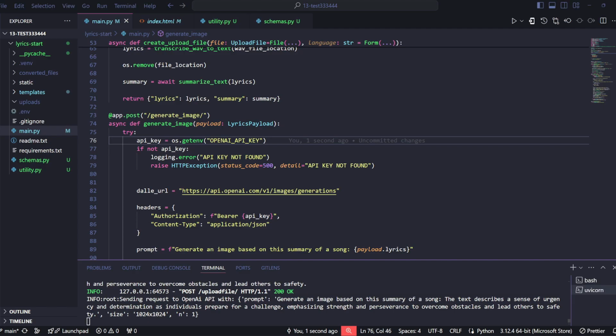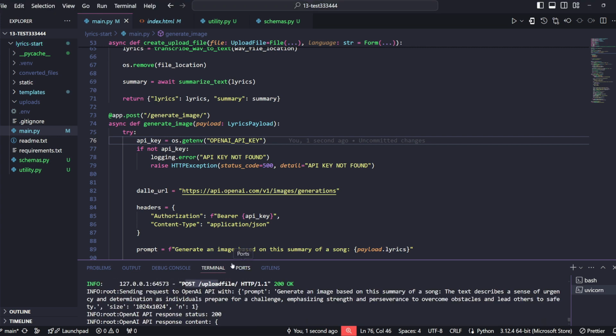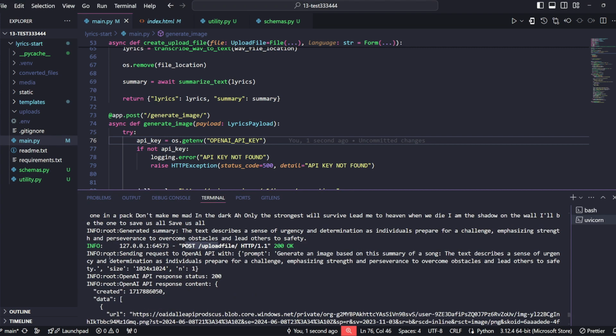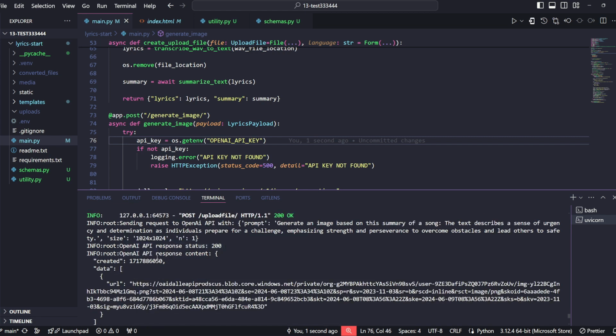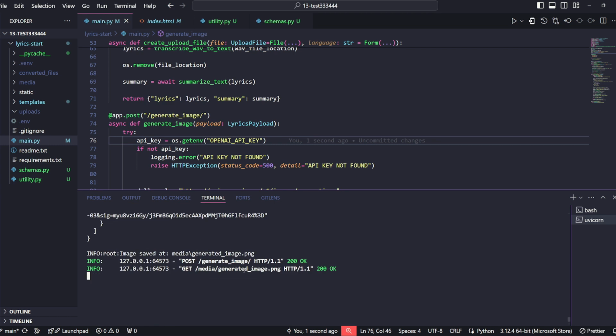And looking at the VS Code's terminal, I can see now that it actually has executed the post request successfully. As you can see here, the logging command has given us this information that the prompt has included the summary and the other parameters that we defined. So everything went fine here. We have the status 200 and the content then being the link of the image. So everything here looks fine.